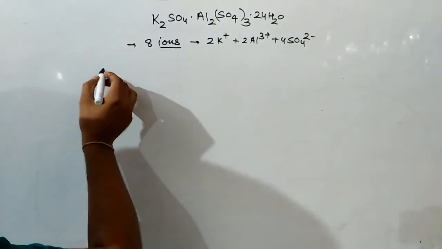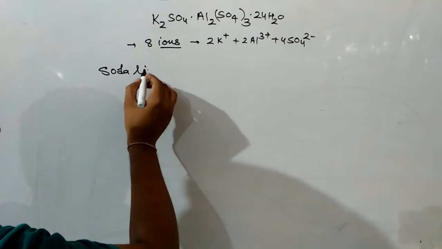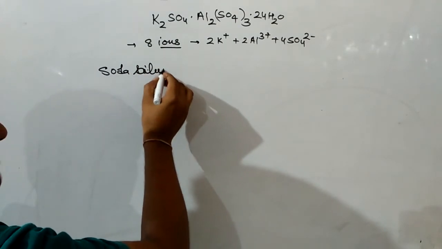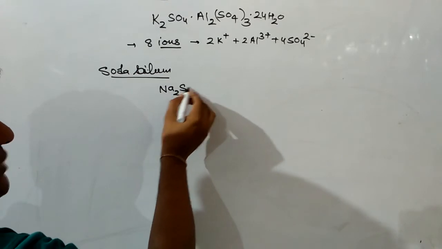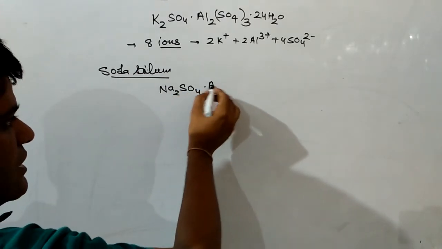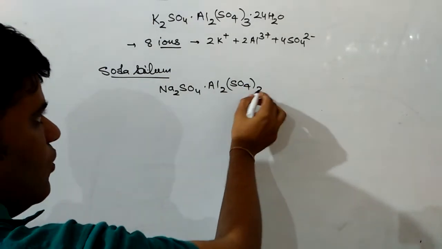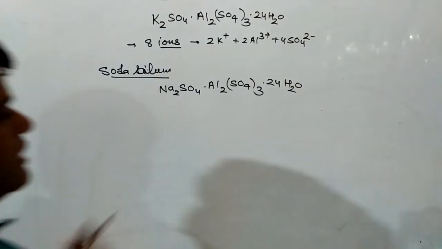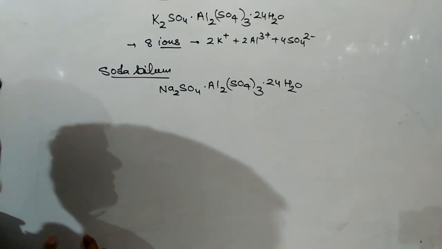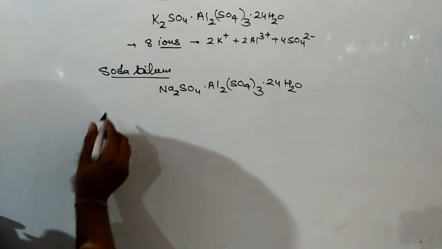Next one is soda alum. Potassium is being replaced by sodium, so the formula will be Na2SO4.Al2(SO4)3.24H2O. It will also produce 8 ions: 2 sodium ions, 2 aluminum ions, 4 sulfate ions.